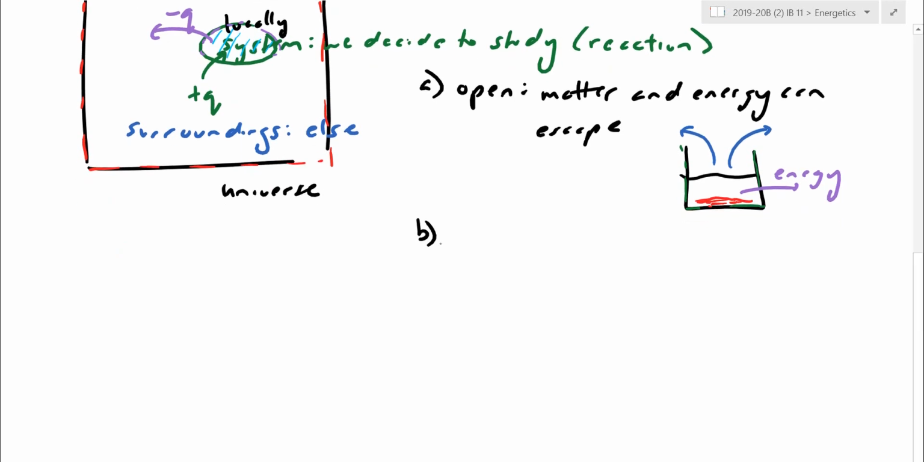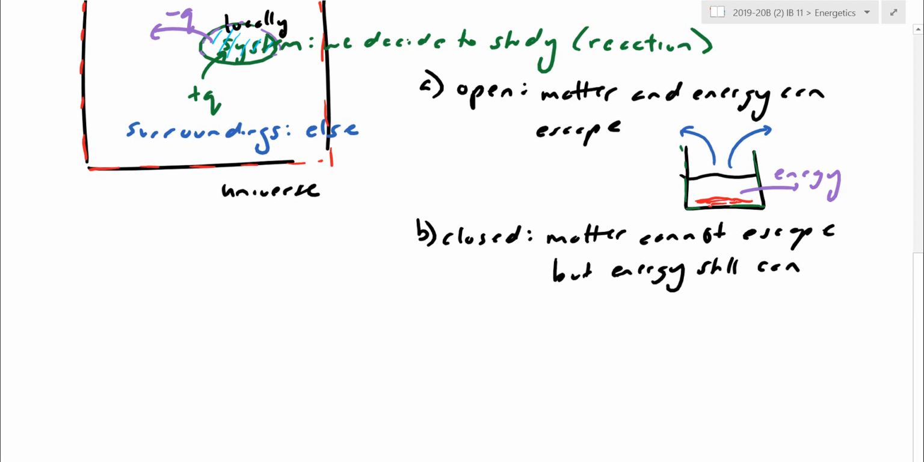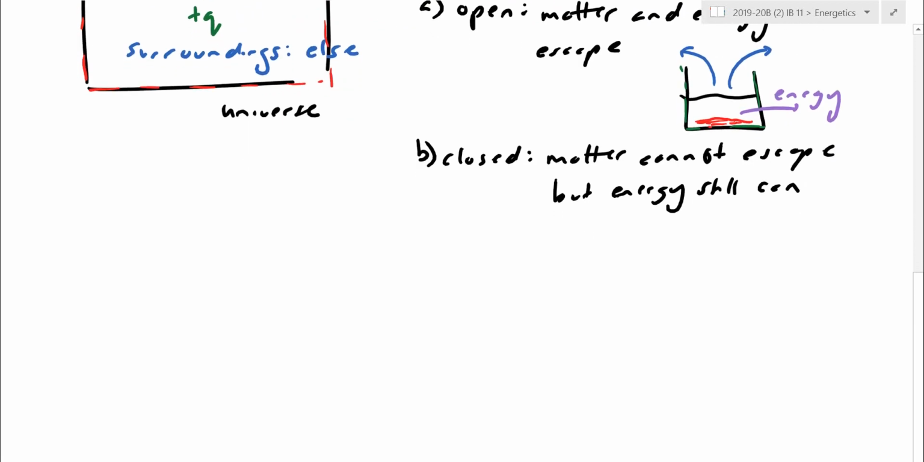Let's switch over to the medium case here, a closed system. A closed system, we're going to put a cap, we're going to put a lid on top of it to try to keep the matter constant. So in this case here, we're going to say matter cannot escape, but energy still can. And in chemistry, we use both open systems and closed systems. It depends on how you want to set up your system. In this case here, it can be exactly the same particles dissolving, the same reaction here. But in this case here, we're going to put a lid on top of it. Put like a watch glass on top of it.